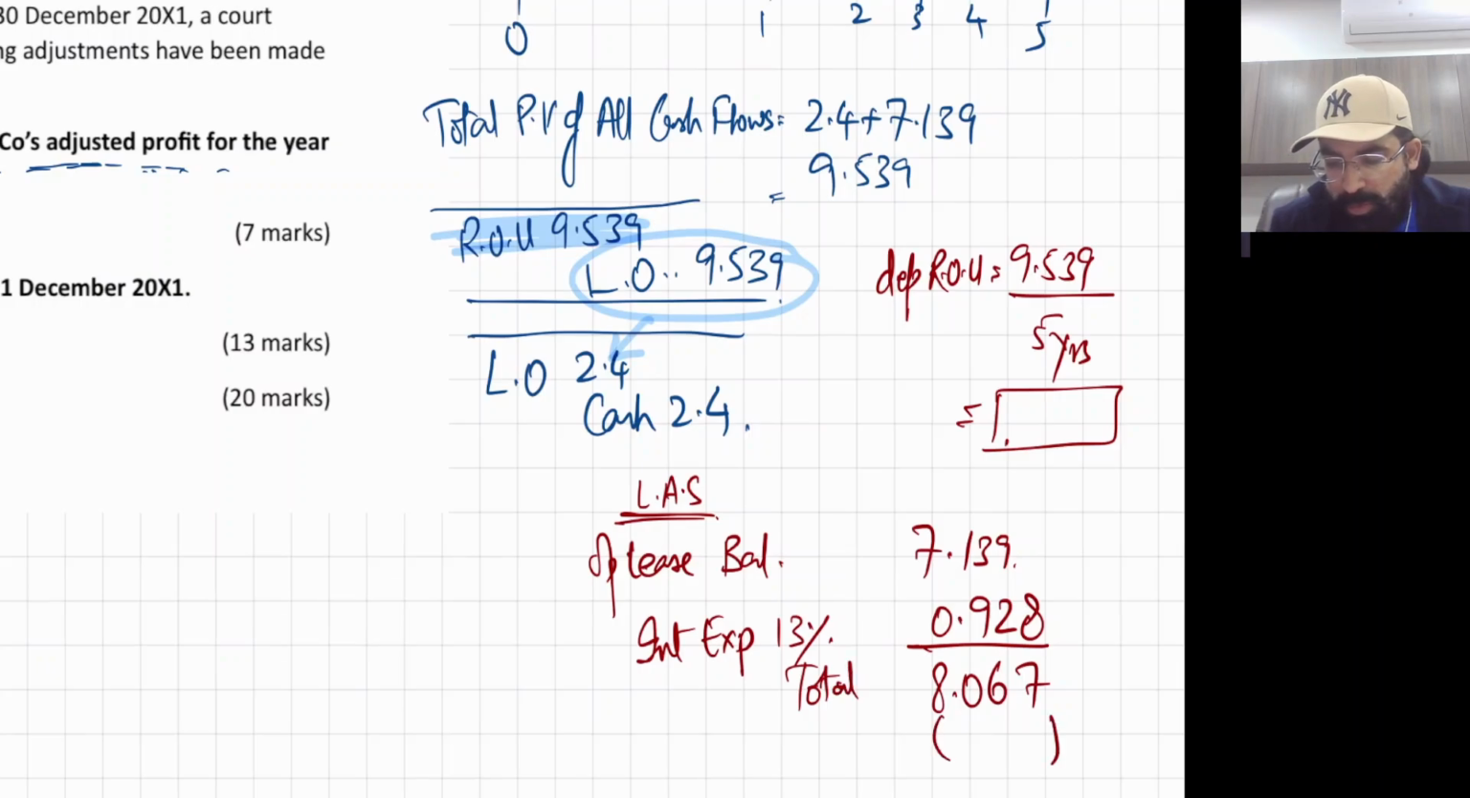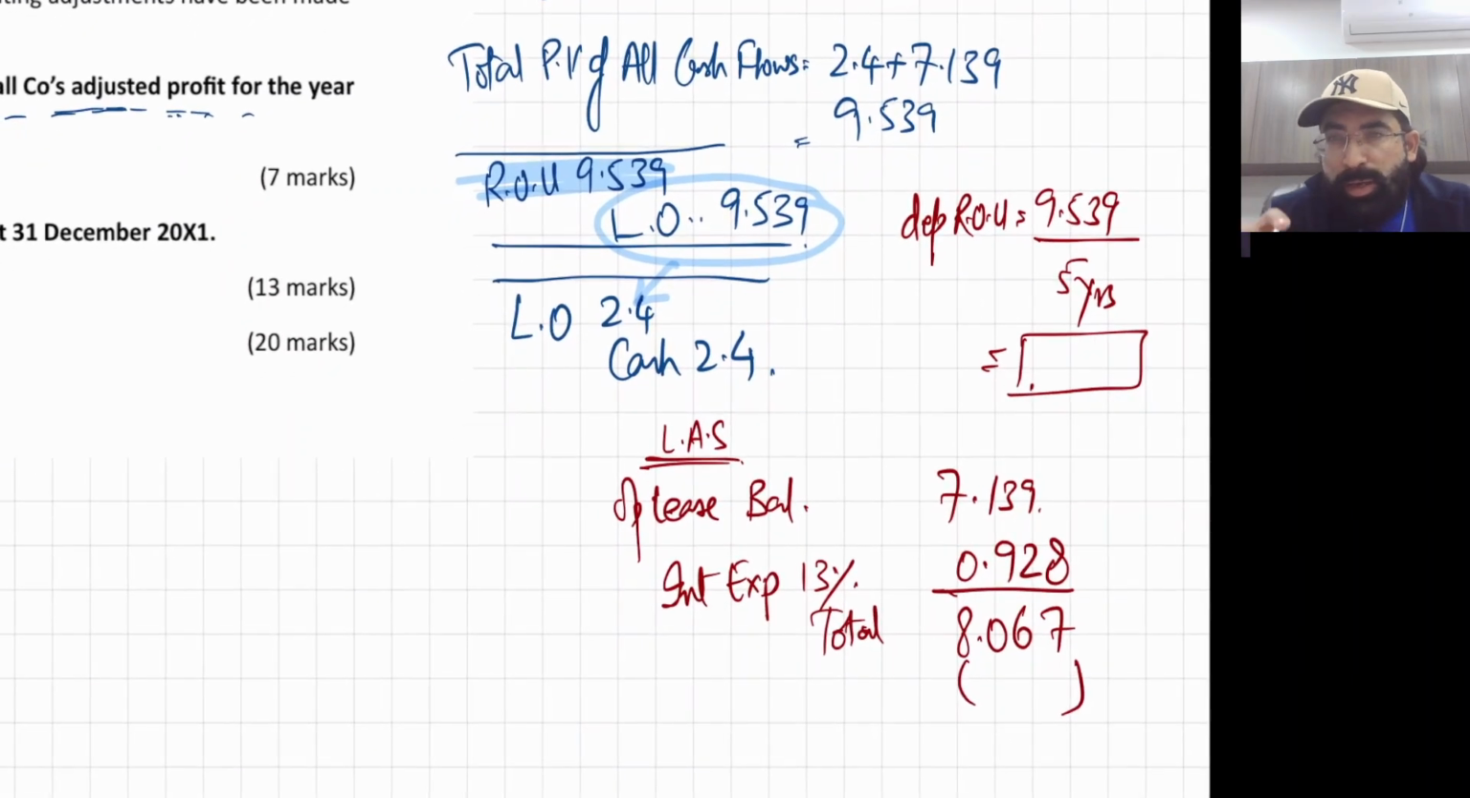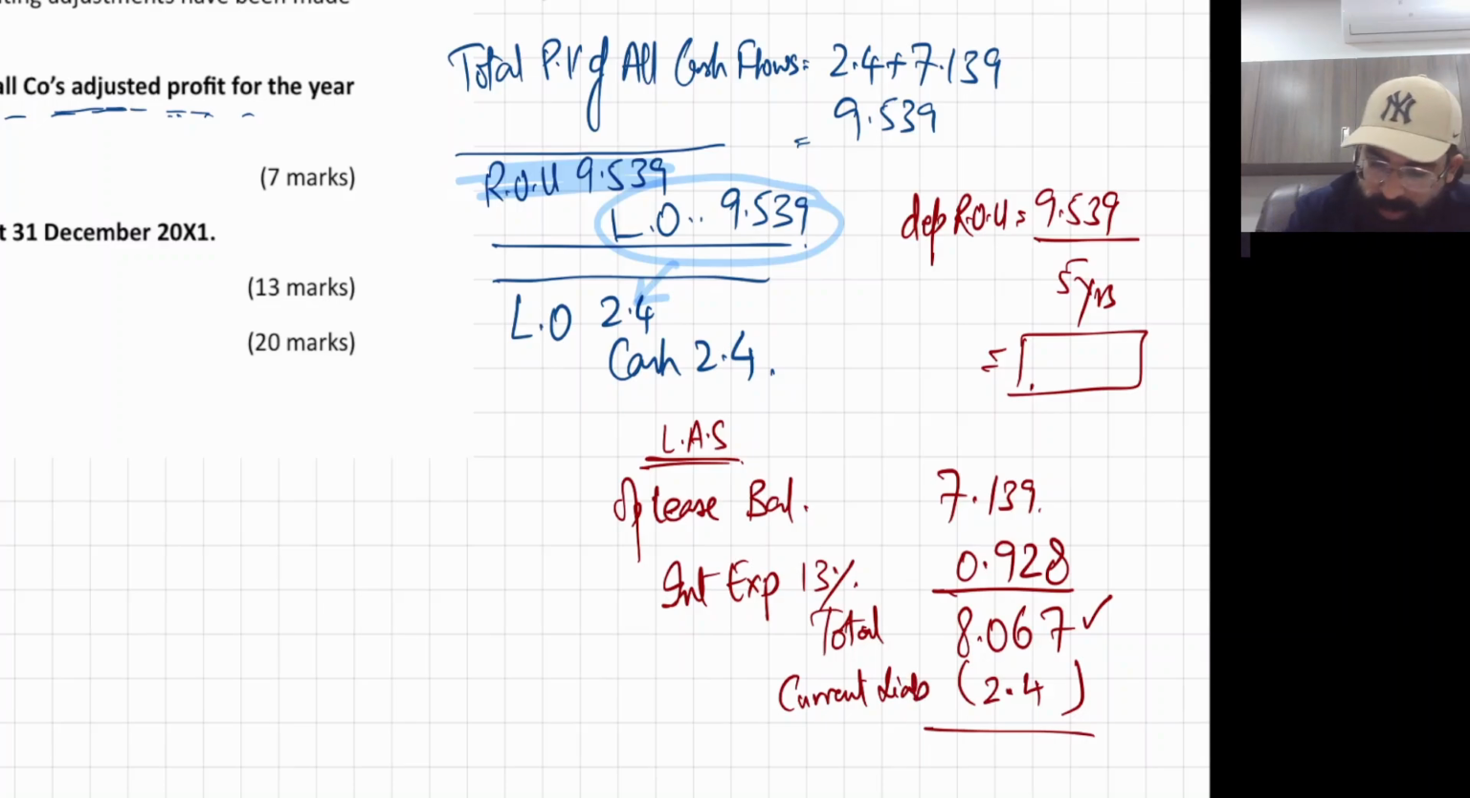But out of this 8.067, this is total. You have to pay one more payment just after one day. This is 31st December, but just after one day, you have to pay one more 2.4 million. So this is the current liability. What about the non-current thing? Now wait. 5.667 is your non-current liability. This is the non-current liability.